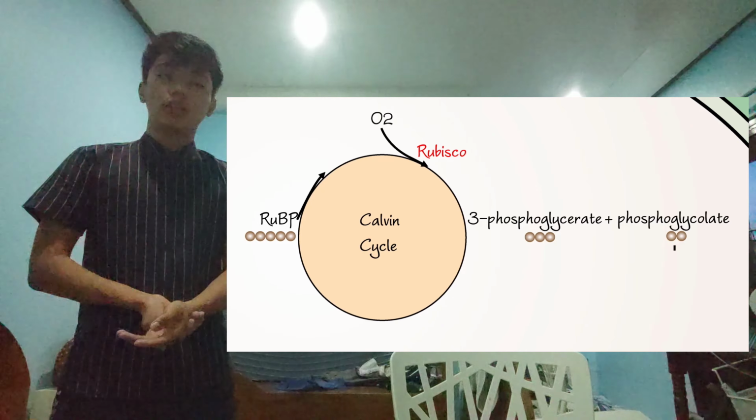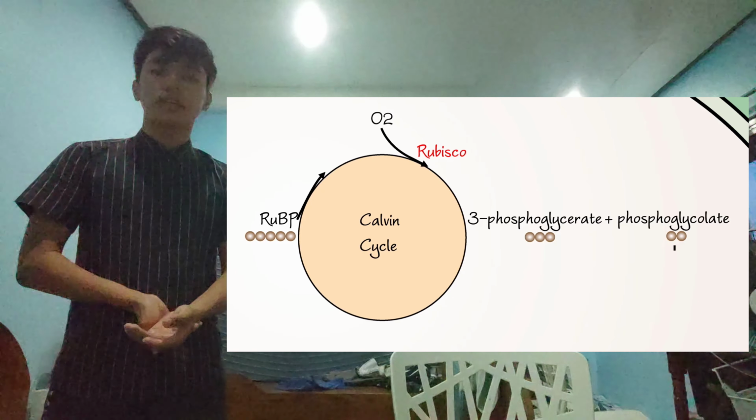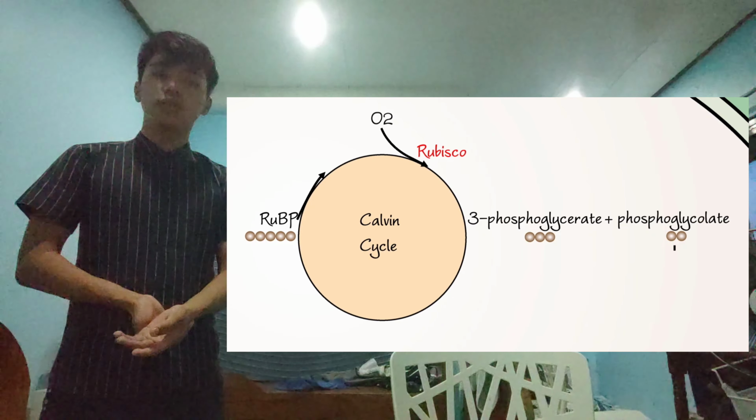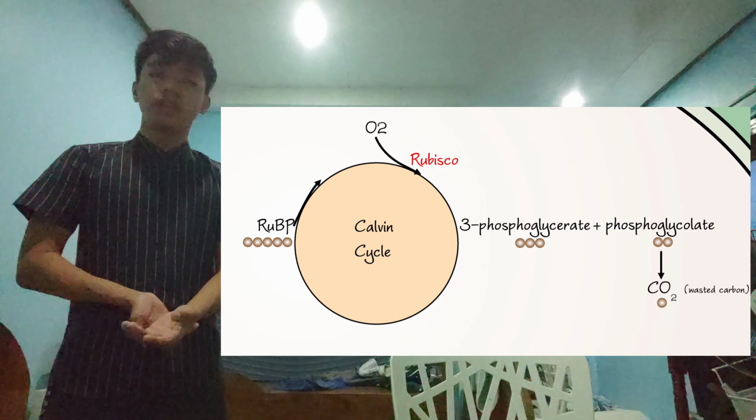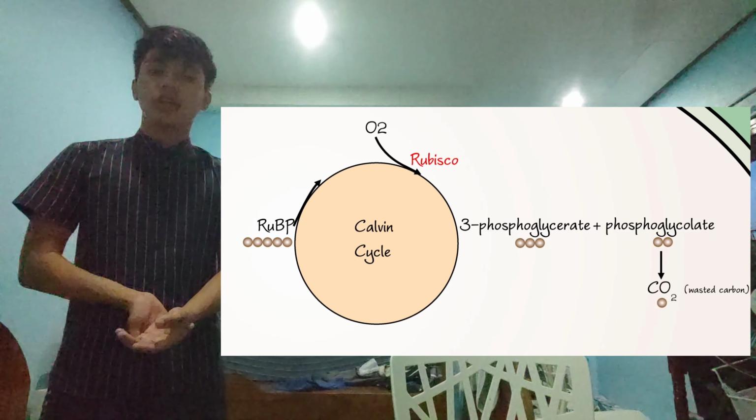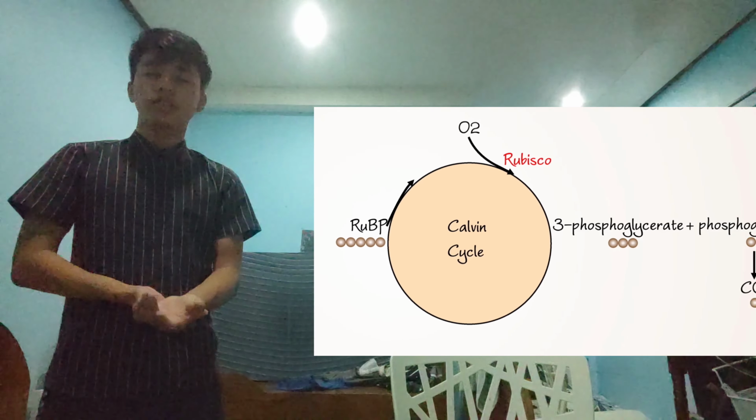After the attachment of oxygen and the ribulose biphosphate, two molecules result: 3-phosphoglycerate, a 3-carbon molecule, and phosphoglycolate, a 2-carbon molecule. Phosphoglycolate cannot continue in the Calvin cycle. Thus, it is broken down and these carbon units are released as carbon dioxide and are wasted.